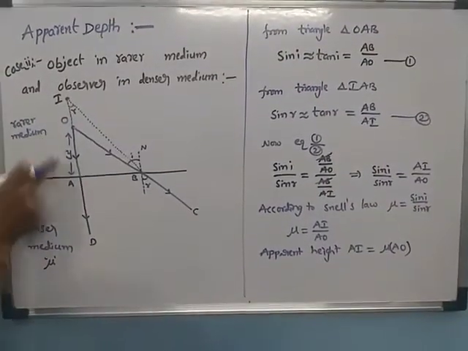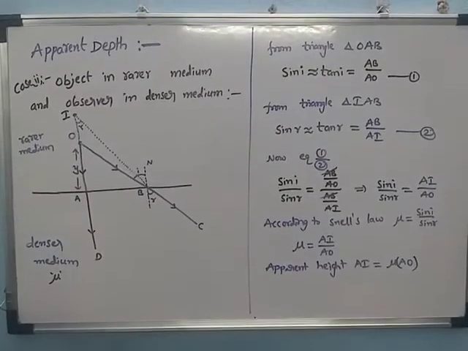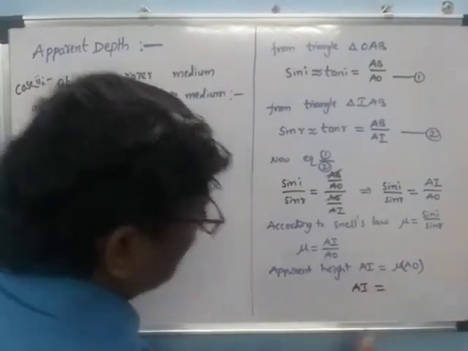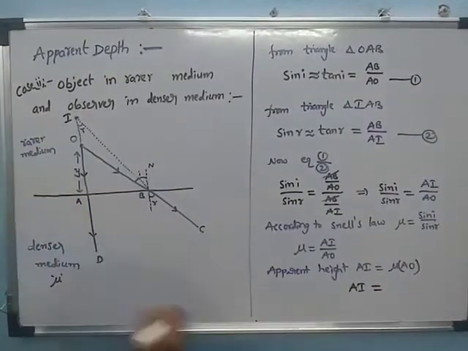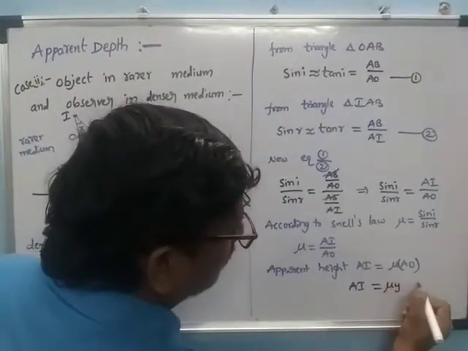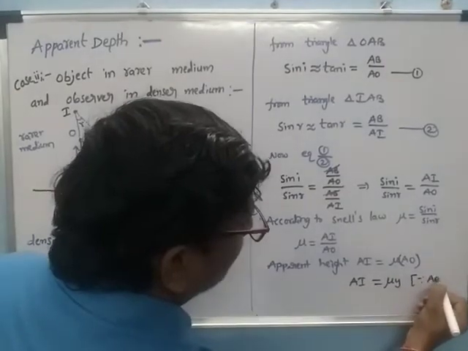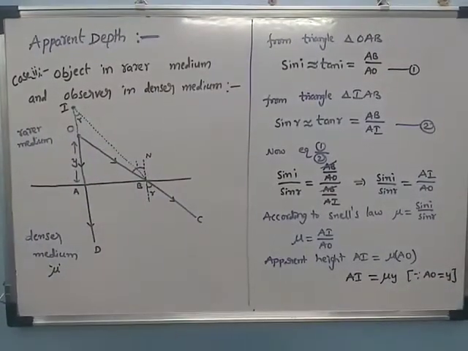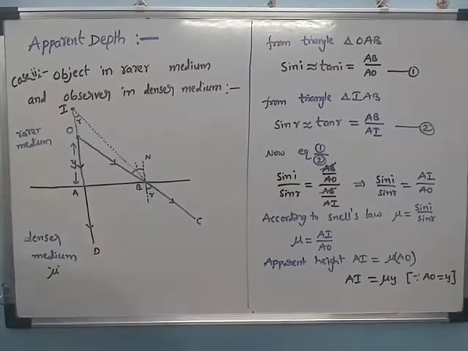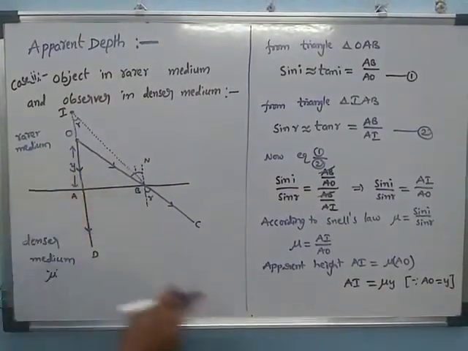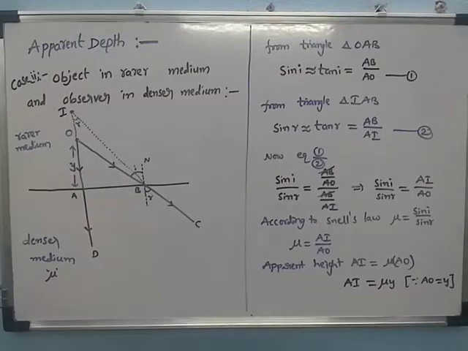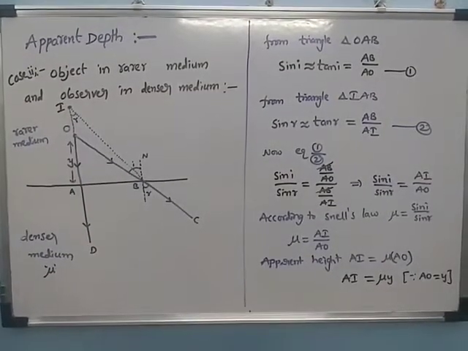Now this AO, how much distance is there? It is y. Then this apparent height AI is equal to nu into y, since in the diagram we considered AO distance as y. That is nothing but the object distance. So the apparent height is equal to nu into y, where y is the distance or height of the object.